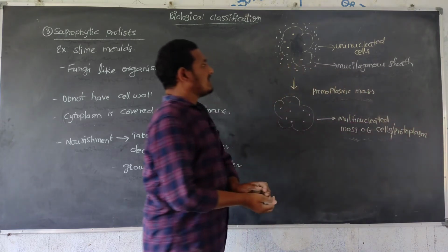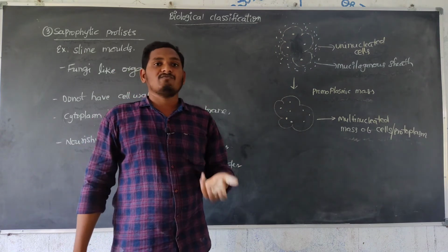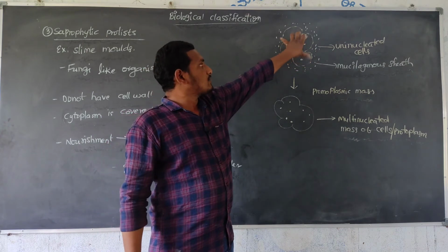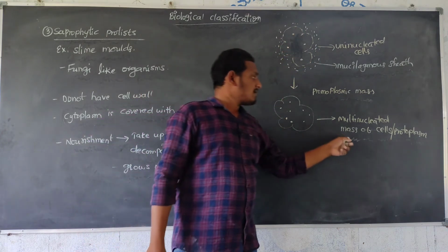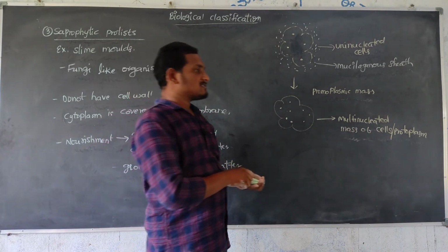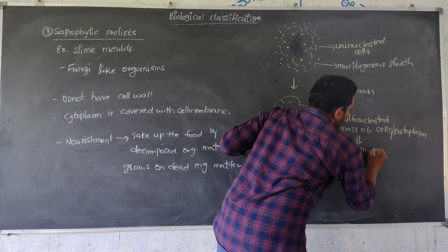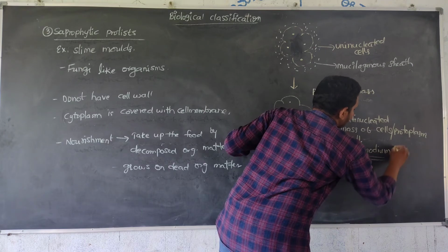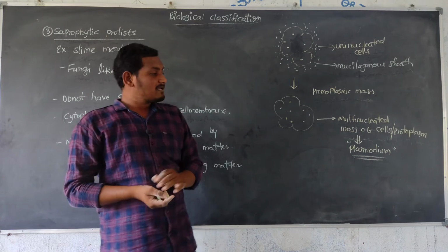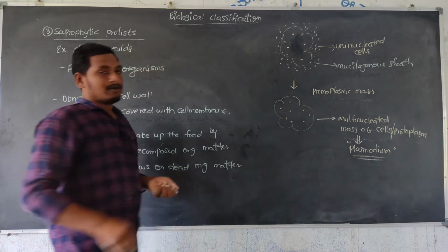It means first of all they are mainly uninucleated. They come closer and lose their membranes, and they are totally combined to form a mass of protoplasm. That mass of protoplasm is called plasmodium. Multinucleated mass of protoplasm is called plasmodium. Next, reproduction.